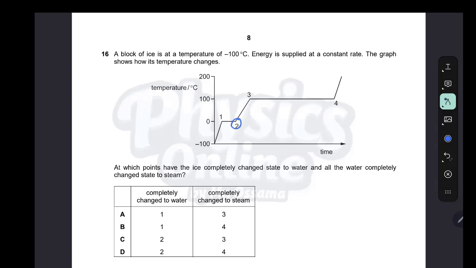It increases till it reaches boiling point. At boiling point, the water starts to change into gas. From 3 to 4, all the thermal energy supplied is used to convert water into gas. At 4, all the water has changed into gas. So the answer is 2 and 4.